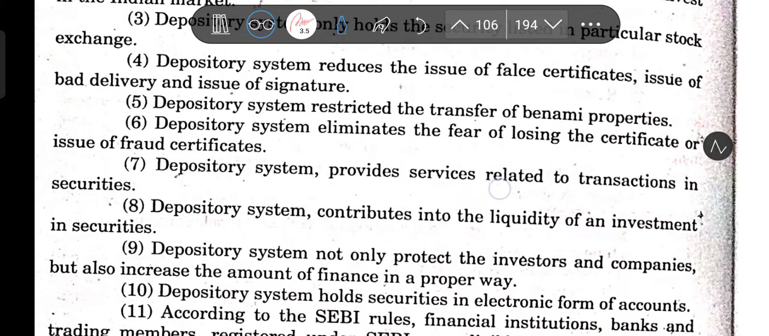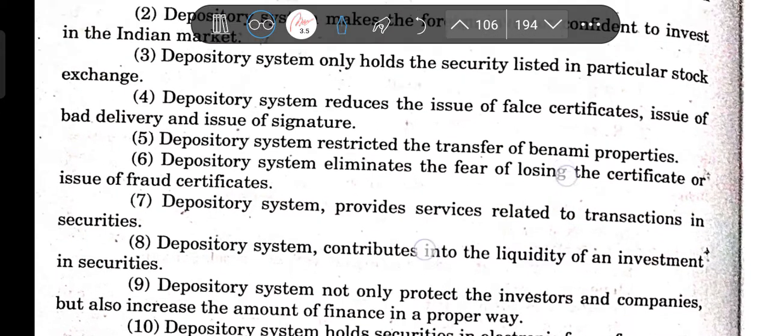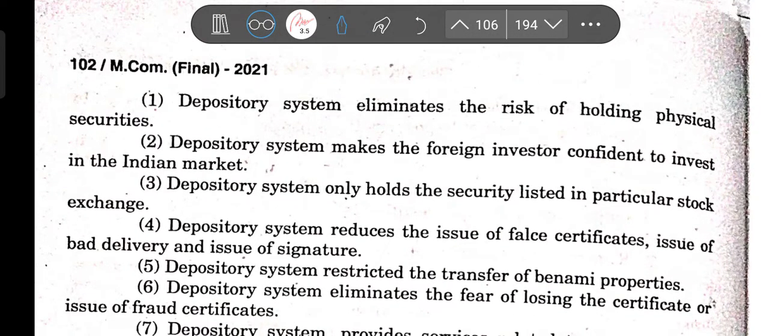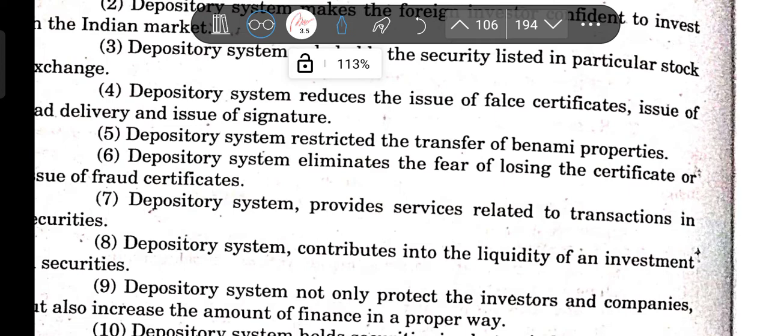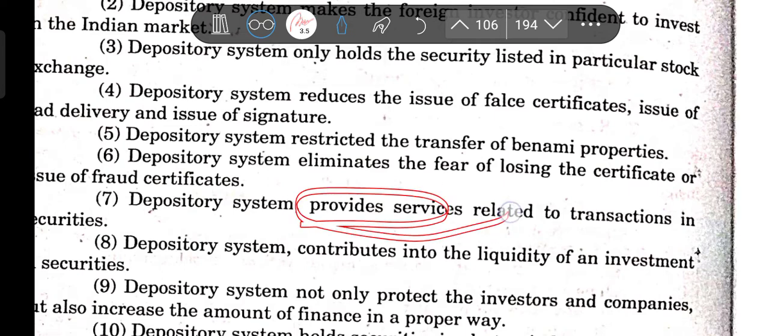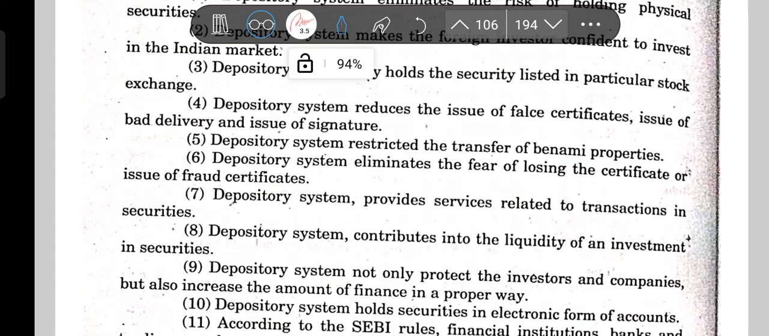It provides services related to transactions in securities. So that means so many benefits. No risk of holding physical assets, no fraudulent certificates will be issued, and no benami property, only listed securities. Foreign direct investment will come, and this system provides services related to transactions in securities and contributes to the liquidity of an investment.